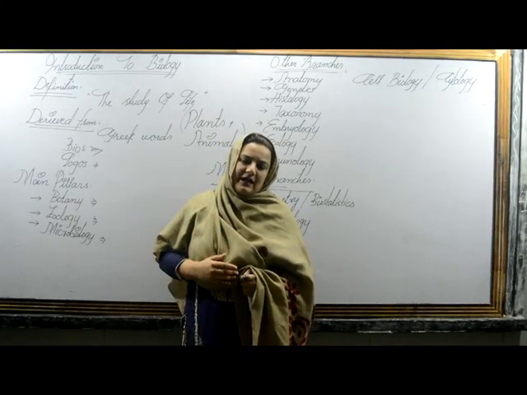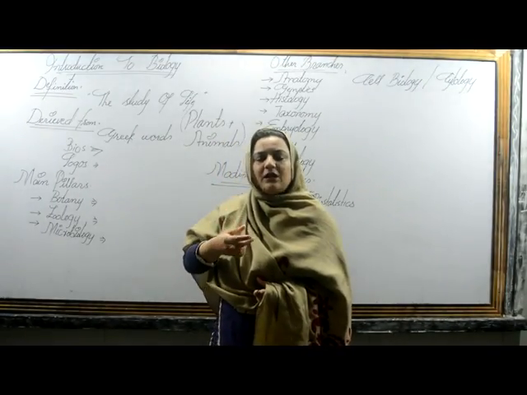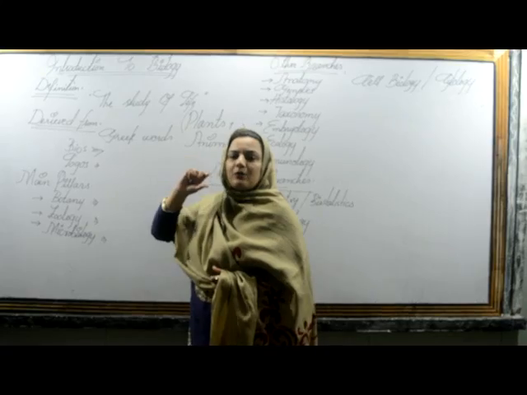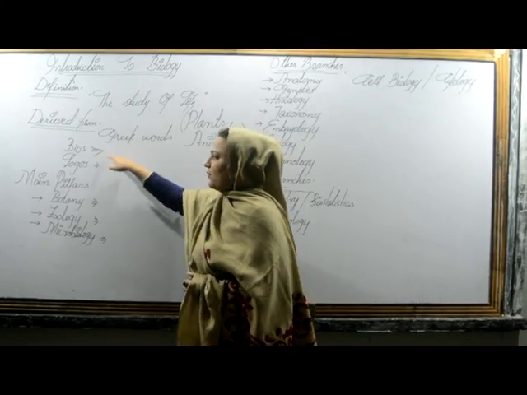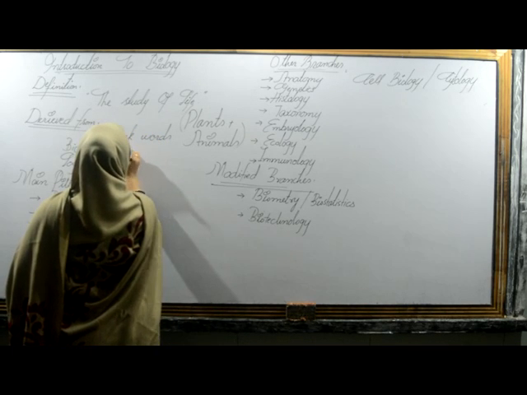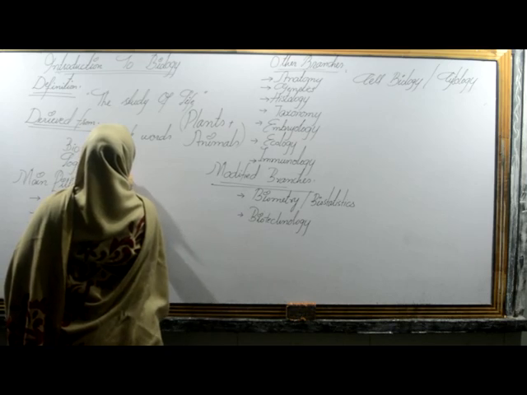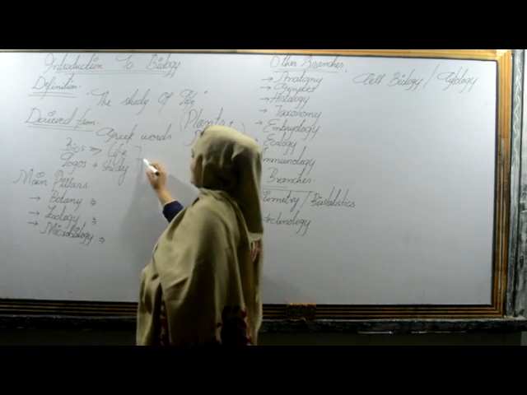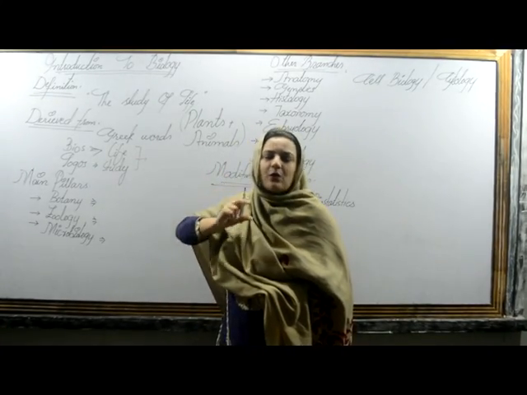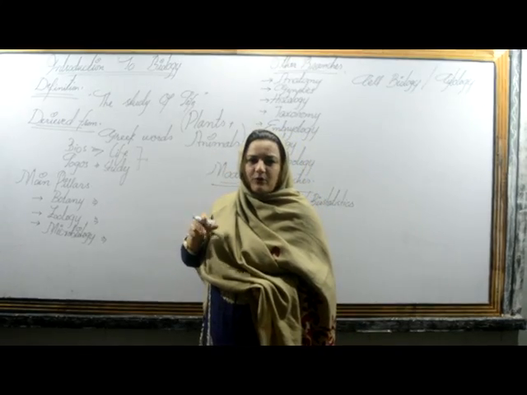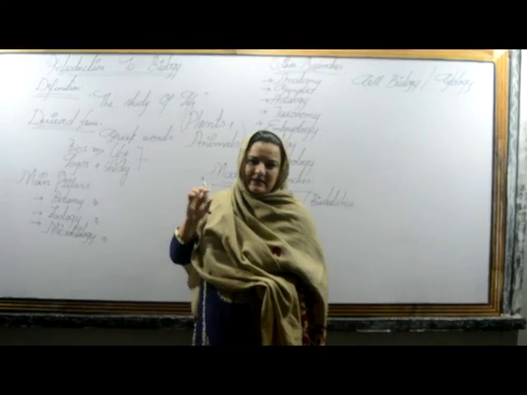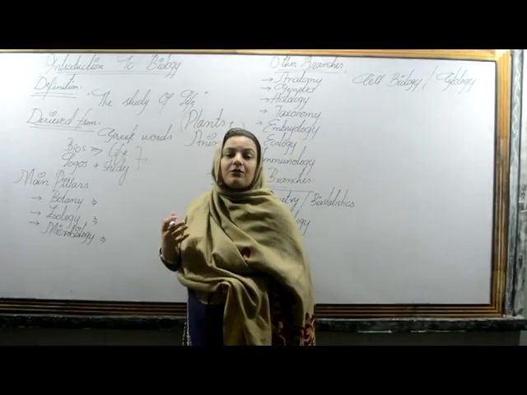From the ancient Greek language, which is called Unani in Urdu, two words are derived for the formation of the word biology. It is comprised of bios and logos. Both are separately explained. The word bios means life. Life includes all the types of organisms which I have discussed before: the plants, the animals and the microorganisms. And logos means to study or to know something about.